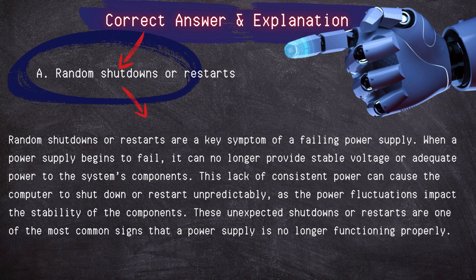When a power supply begins to fail, it can no longer provide stable voltage and adequate power to the system components. This lack of consistent power can cause the computer to shut down or restart unpredictably. As the power fluctuations impact the stability of the components, these unexpected shutdowns or restarts are one of the most common signs that a power supply is no longer functioning properly.